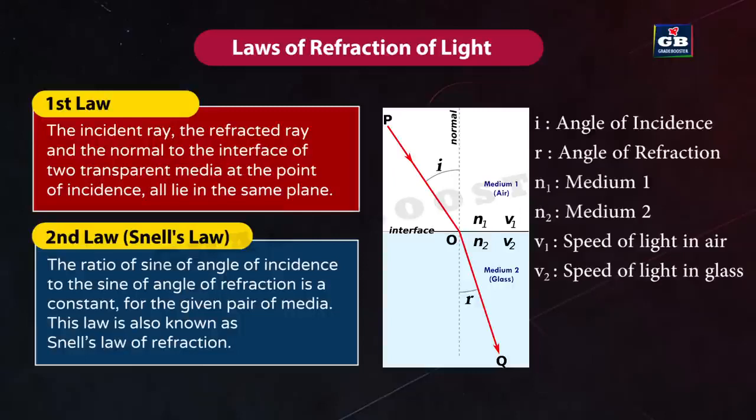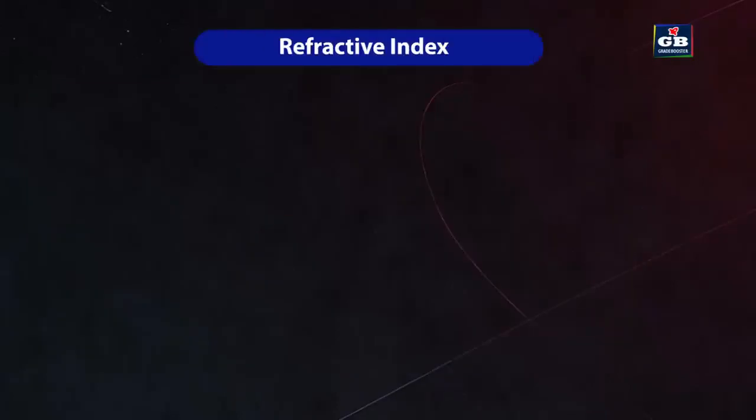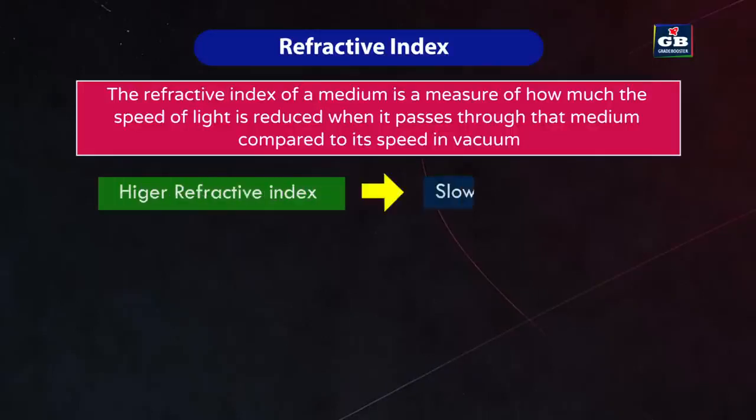If i is the angle of incidence and r is the angle of refraction, then sin i / sin r = constant. Refractive index. The refractive index of a medium is a measure of how much the speed of light is reduced when it passes through that medium compared to its speed in vacuum. It is a dimensionless quantity, and a higher refractive index indicates a slower speed of light in that medium.